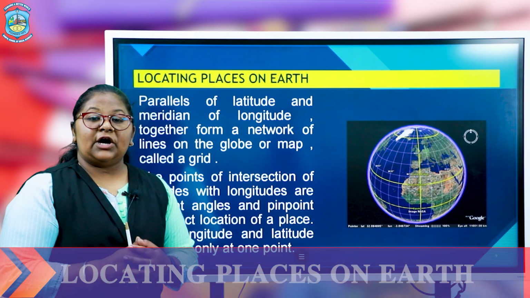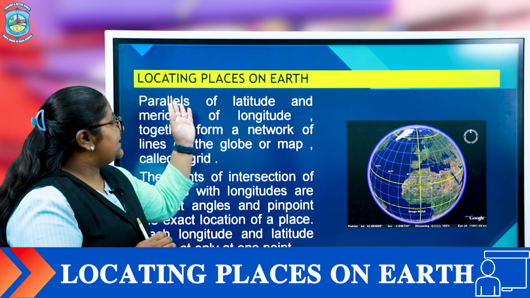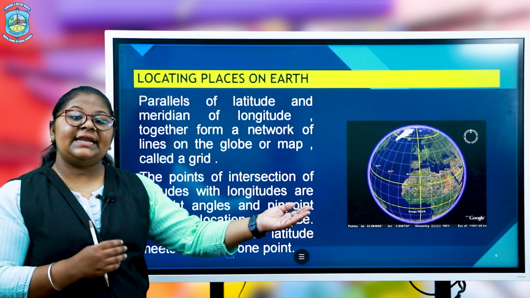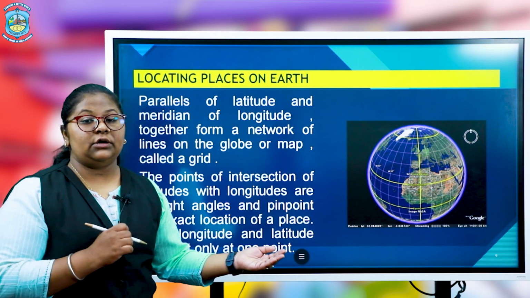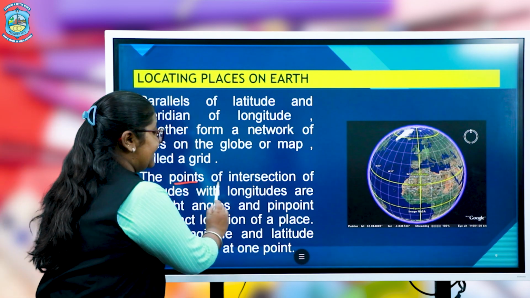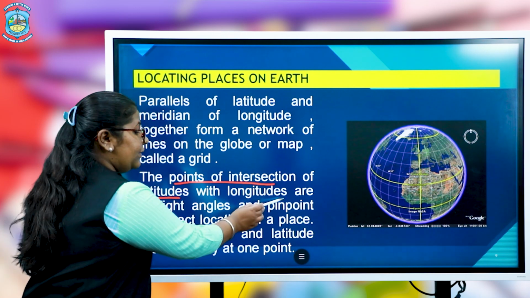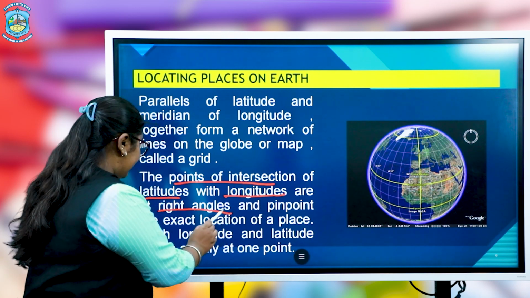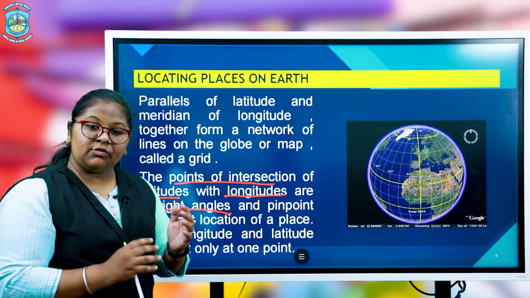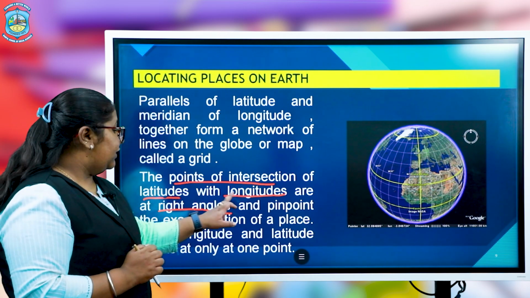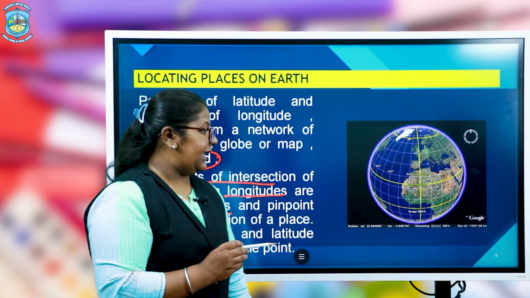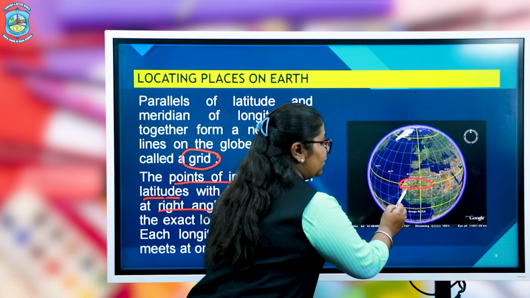Now we will see how we are able to locate places on the Earth. If a person has to move from one place to another and has to see that place on a map or a globe, how will that person be able to see it? The point of intersection of the latitudes with the longitudes at a right angle helps us locate places, and the network which forms between the latitudes and the longitudes is known as the grid.